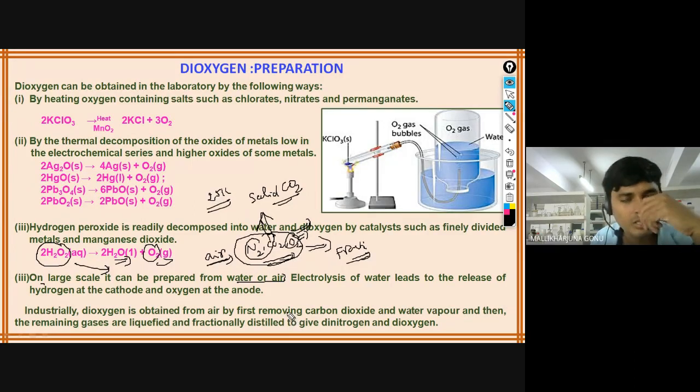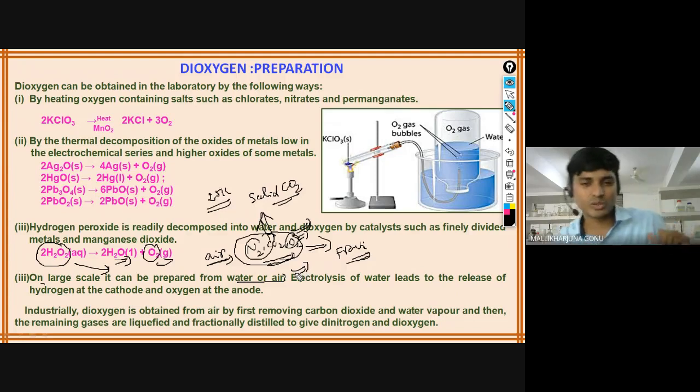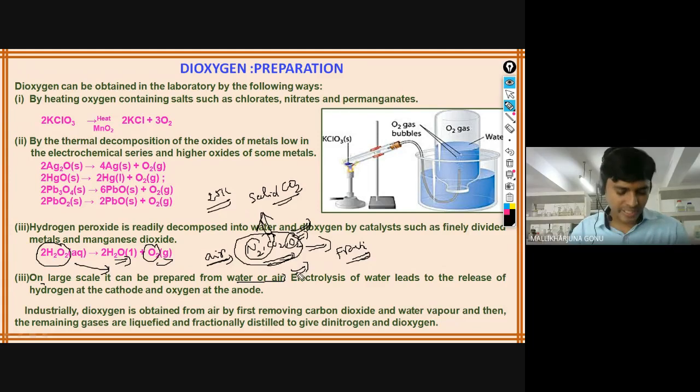In the hospitals also they use cylinders, right? That is how they prepare it, and that can be used for hospitals or for oxygen cylinders for the mountaineers who are going up the mountains. They also have to carry them. At higher altitudes, oxygen levels are low. That is the reason oxygen cylinders play a very vital role in everyday life.